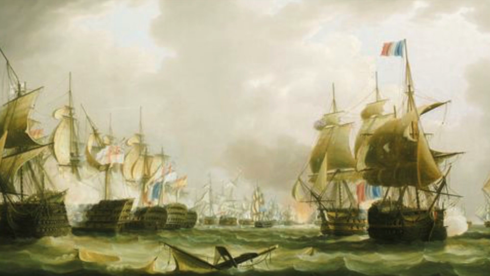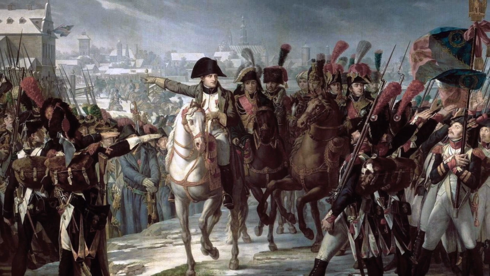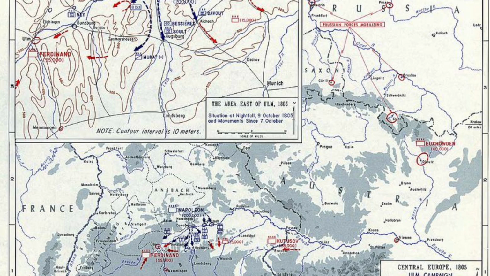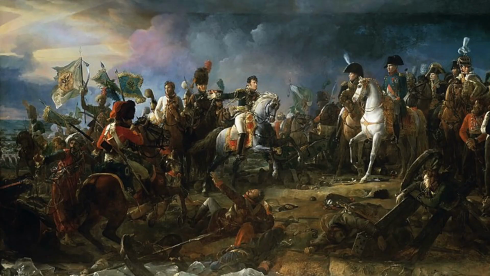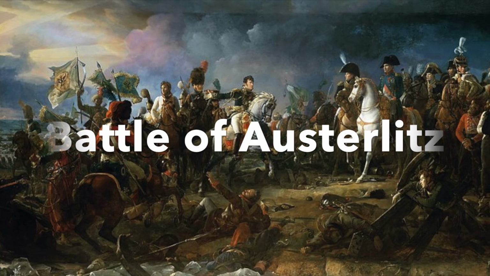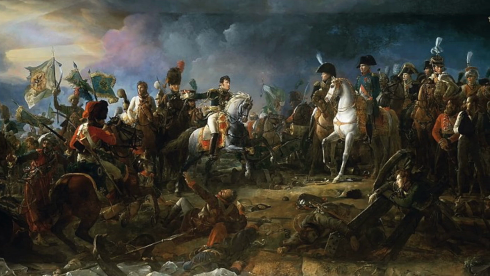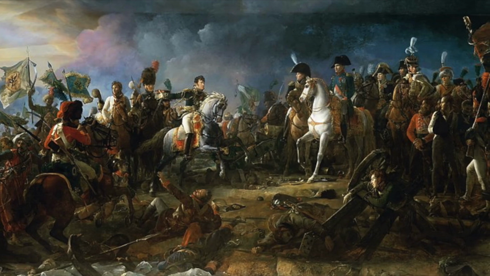However, Napoleon had started to build his Grande Armée through conscription and volunteers, and he was able to show his military prowess through the Ulm campaign. In October, Napoleon was able to capture an Austrian army of 23,000 under General Mack, and then secured a decisive French victory over the combined Russo-Austrian force under Tsar Alexander I at the Battle of Austerlitz in early December 1805. So on the 26th of December 1805, Austria and France signed the Treaty of Pressburg, which took Austria out of the war and out of the coalition.